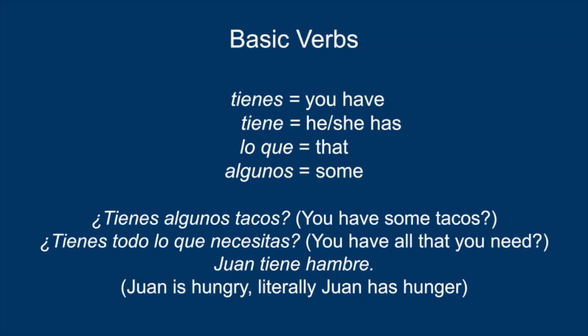In Spanish, tienes means you have, and tiene means he, she, or it has. Lo que means that, and algunos means some. Here are some example sentences.